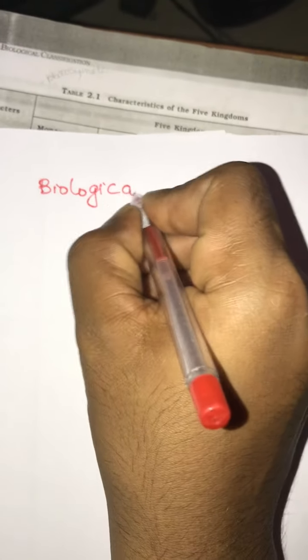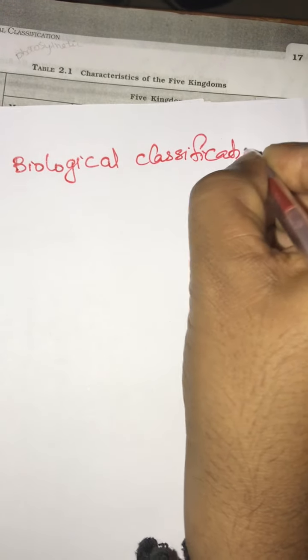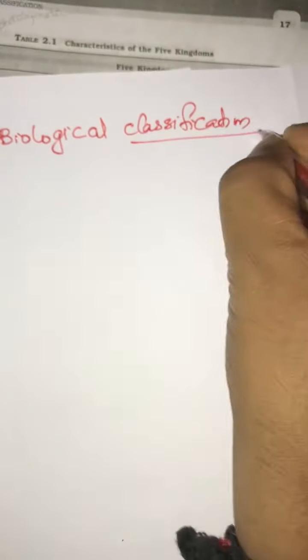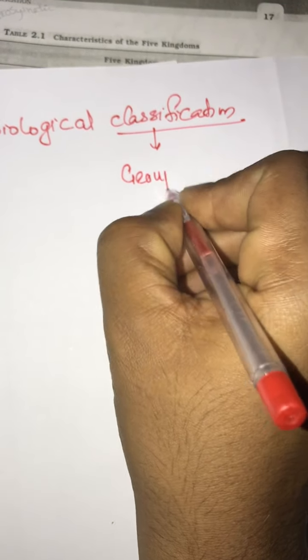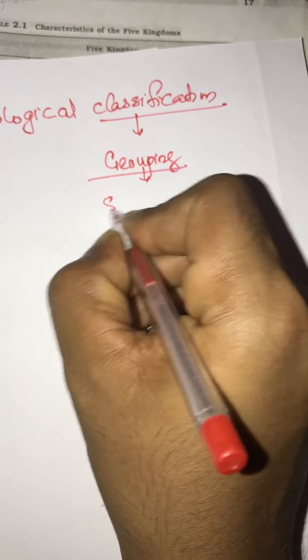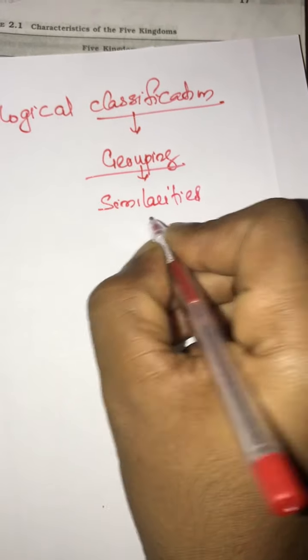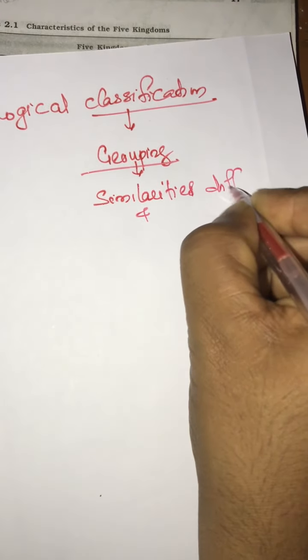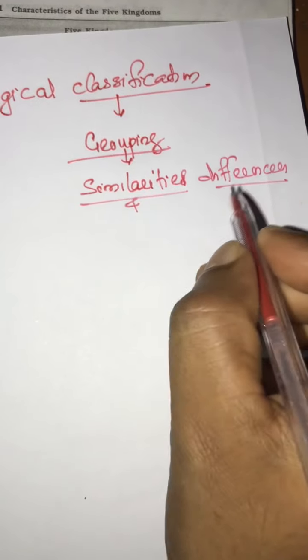What is classification? It is a process of grouping according to similarities and differences. That is called classification.